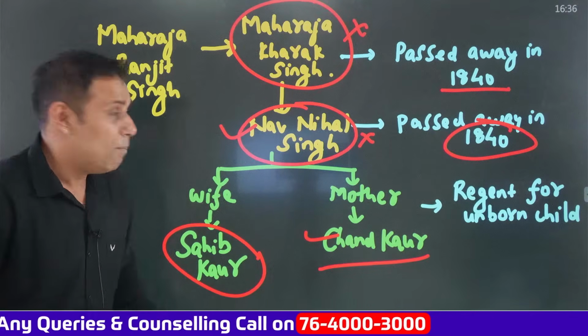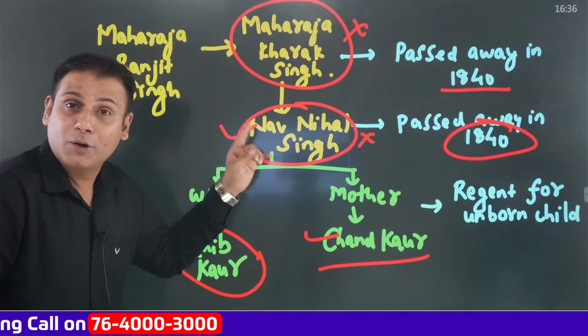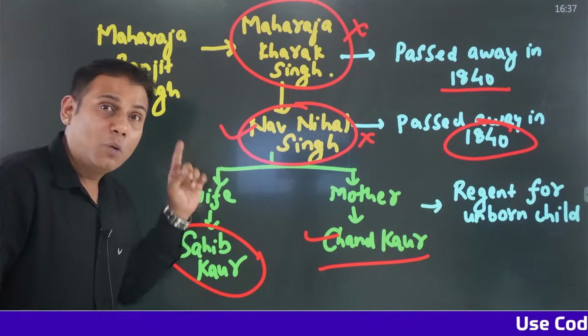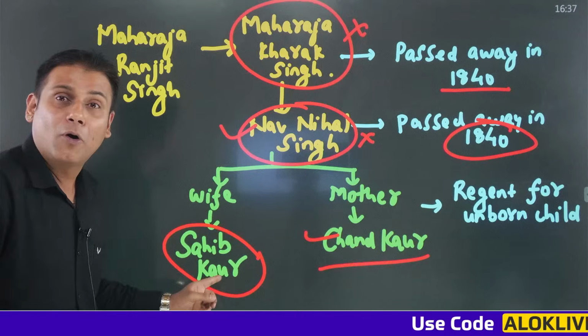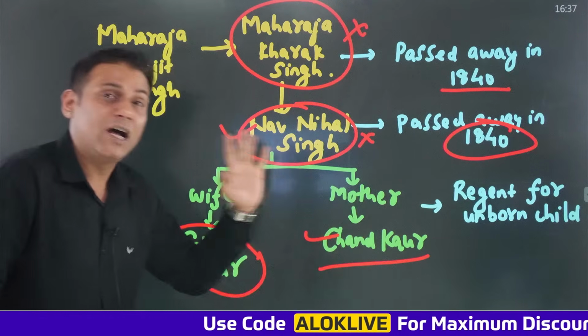Okay. Maharaja Navnihal Singh passed away, and at that time his wife, Sahib Kaur, was pregnant. The name of the mother of Maharaja Navnihal Singh was Chand Kaur.